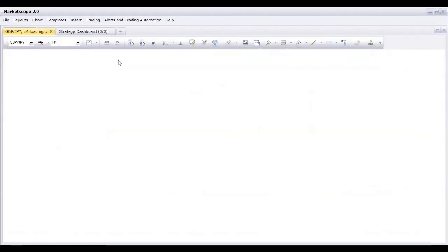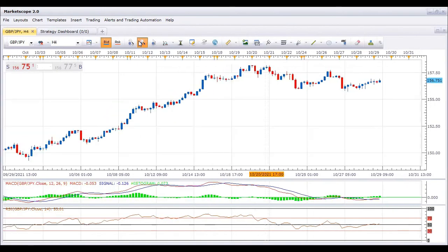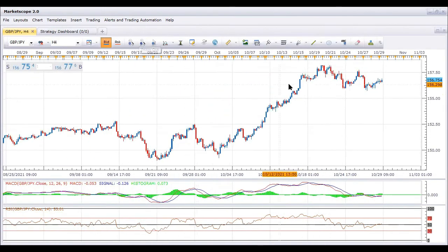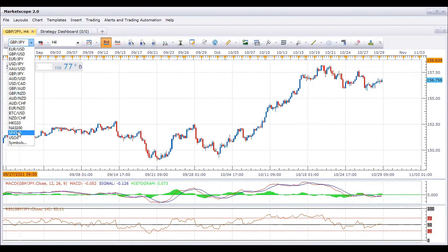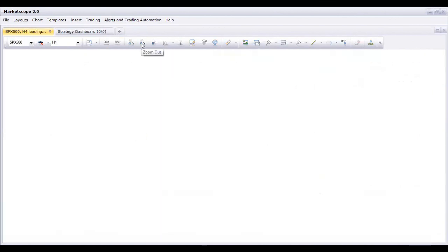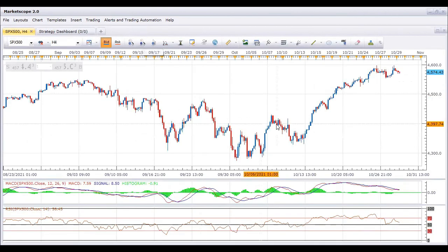the class. Look, in GBP JPY also we can see the market. Here the market is falling, here also there is an overbought position, and the market is changing its trend. And if you look at the exotic pairs, SPX 500 also, look, the market is forming a triple bottom, a double top with a triple bottom. This is when the market is falling but the trend has not yet changed.